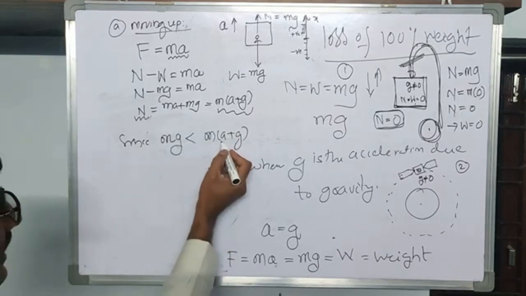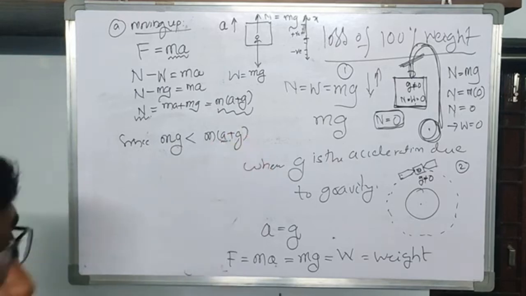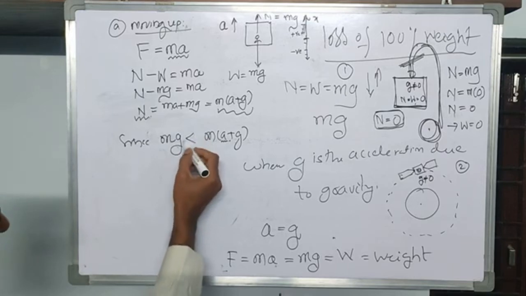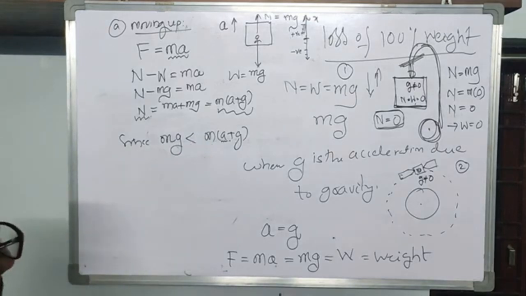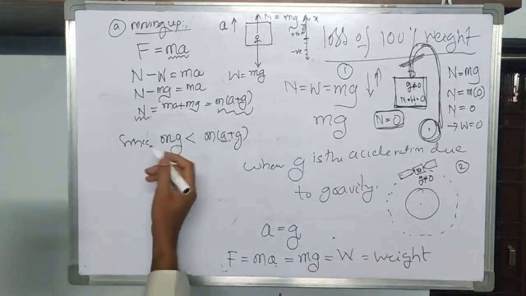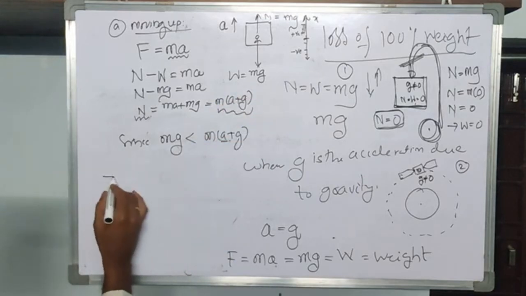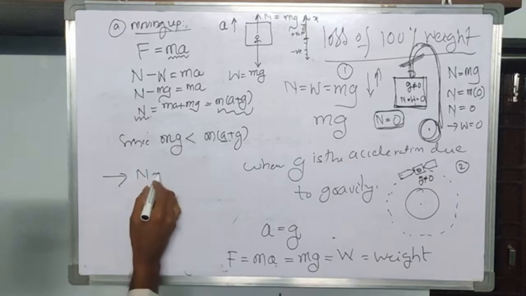Because a is going to add to this g. So this initial weight mg is always less than m(a plus g). That means earlier you have N equal to mg whenever the lift is stationary.